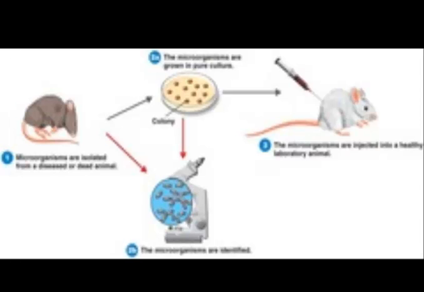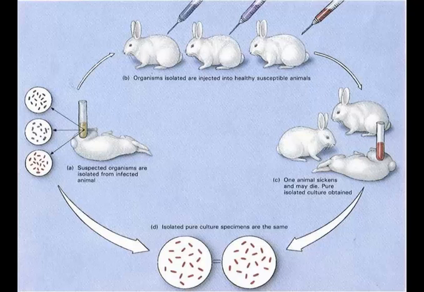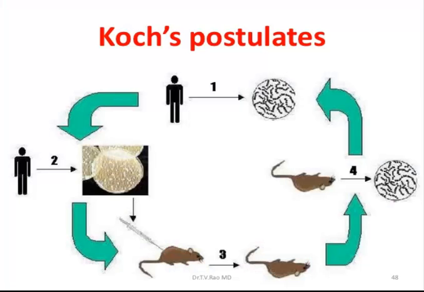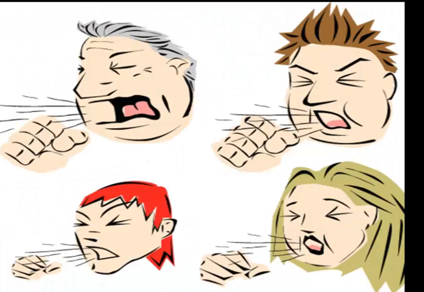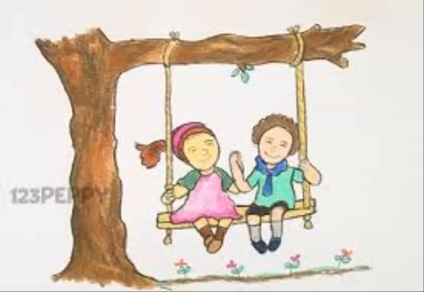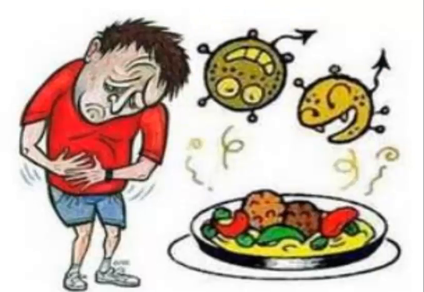Koch's studies with bacterial cultures developed rules for identifying the microorganisms that cause a specific disease. These rules are known as Koch's postulates. Some diseases are spread through coughing, sneezing, physical contact, or exchange of body fluids. Some diseases are spread through contaminated water or food.